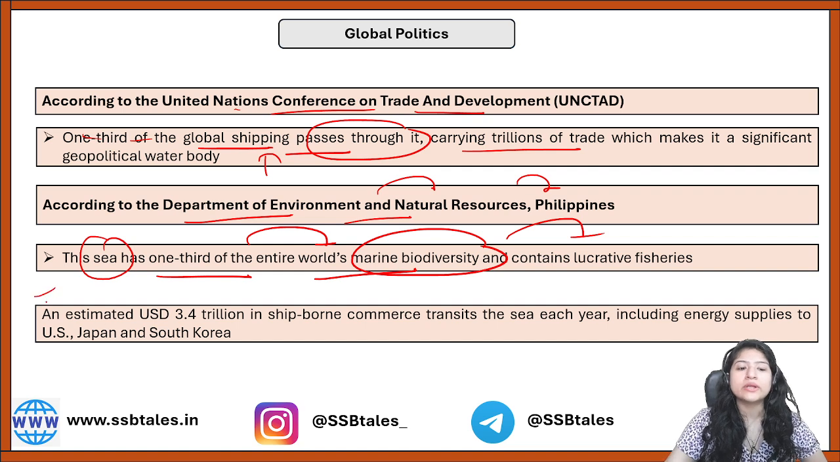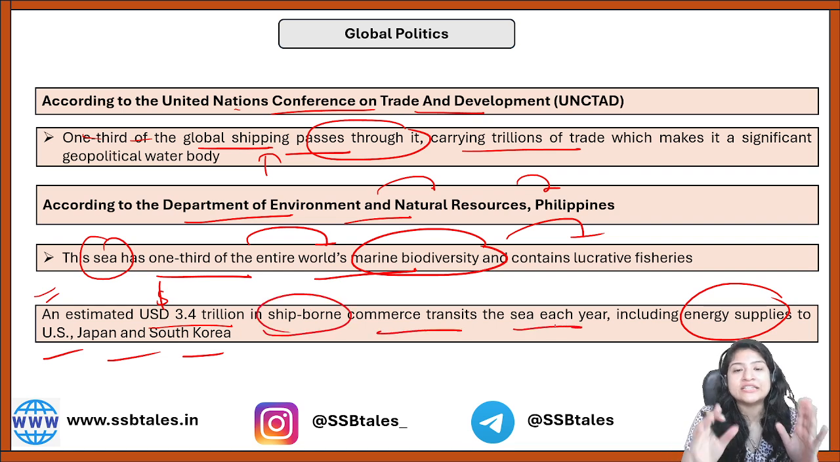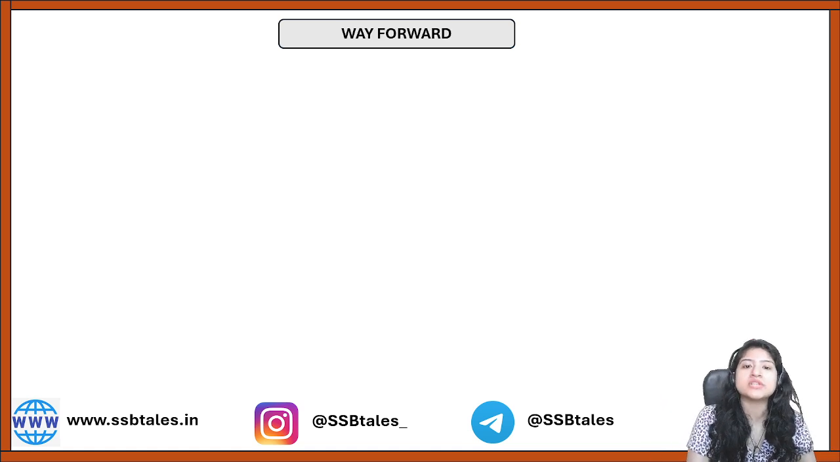And this is one more data that shows how dependent even the US, Japan and South Korea are on this region, because the energy supplies to the US, Japan and South Korea come through this particular route only. Okay, an estimated $3.4 trillion of ship-borne commerce happens every year from this particular sea. So that is why all are constantly monitoring what is happening in the South China Sea, right?